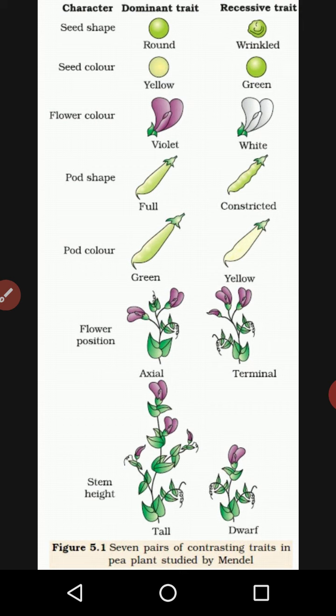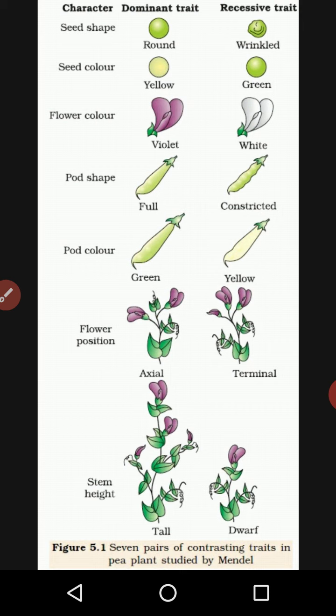Next, pod color: one is green and the second is yellow. And then flower position, the position of the flower on the plant: the first position is axial and the second position is terminal.